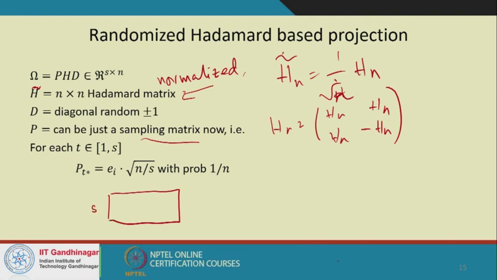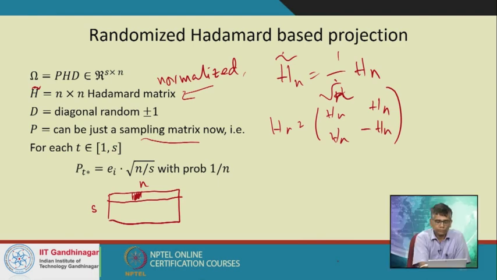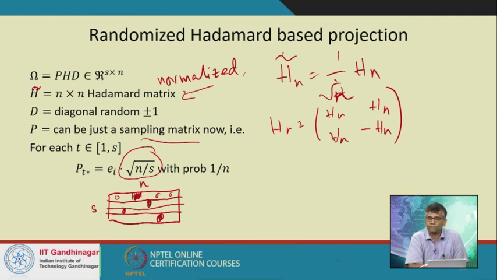It's an s by n matrix. For generating every row of this matrix, we toss an n-sided coin. The coin says that for this row, I am going to put a non-zero at the ith position, and everywhere else will be 0. At the ith position, you just normalize. There's a normalization factor, which is the square root of n by s, and you put in square root of n by s at the ith position and 0 everywhere else. So every row selects only one position where to put in a non-zero entry.